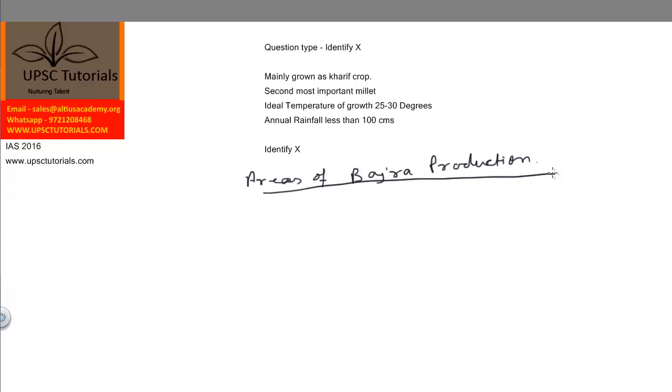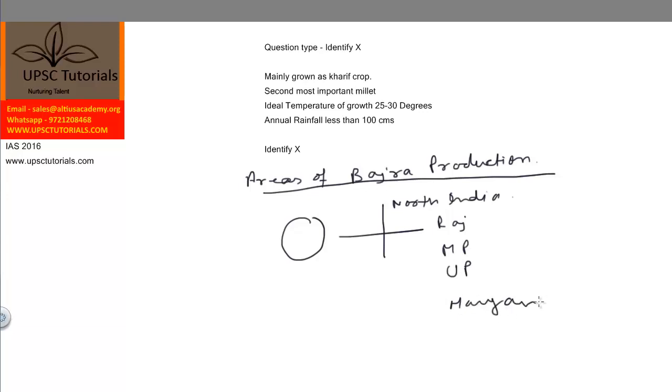About 75% of the total production of bajra in India comes from Rajasthan, Maharashtra, Gujarat, UP and Haryana. You should remember that it is mostly coming from North India: Rajasthan, MP, UP, Haryana, Maharashtra and Gujarat.